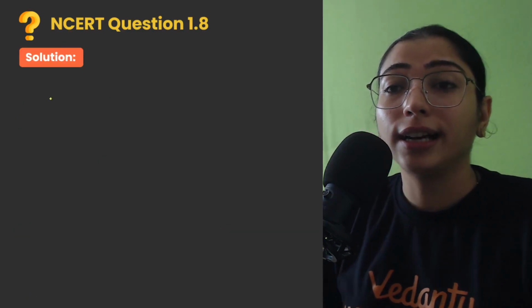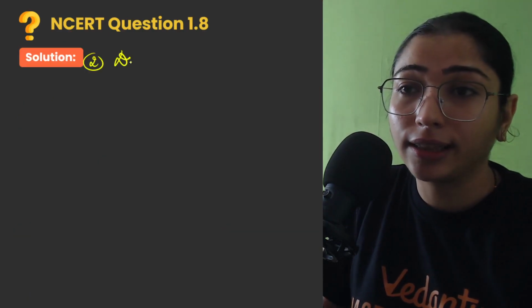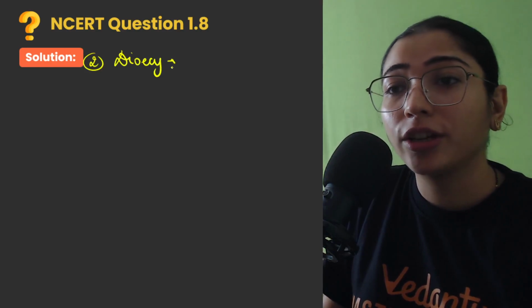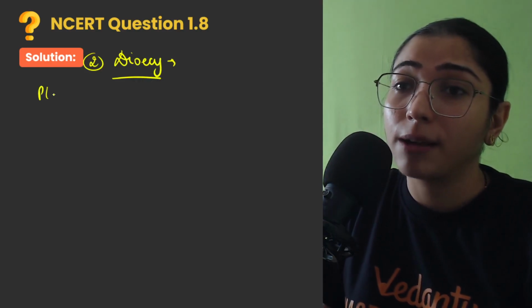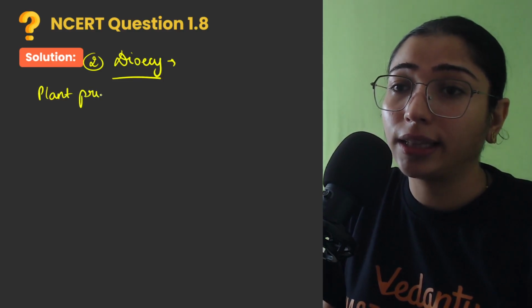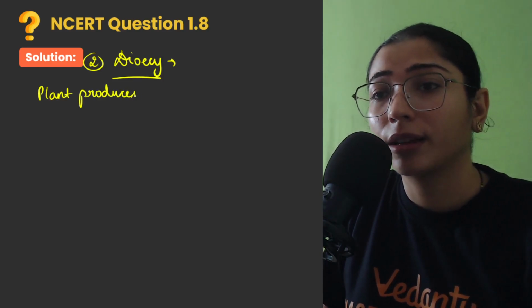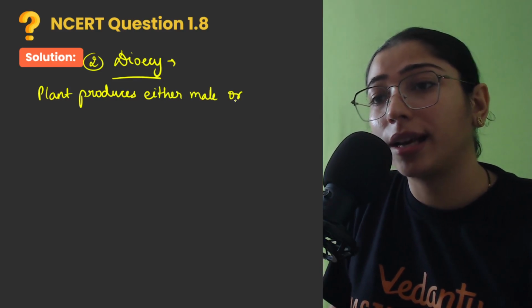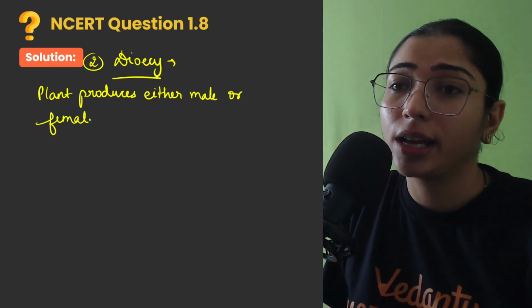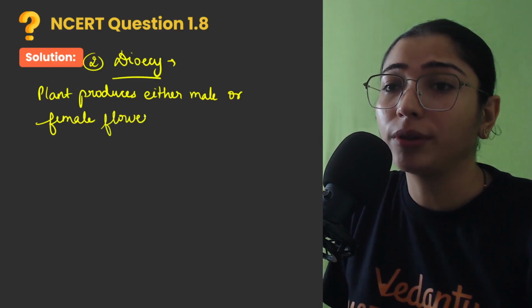If you look at the other case, the second reason, that is dioecy. Dioecy is a condition where a plant produces only male or female flowers. Right? So what is going to happen basically, children?